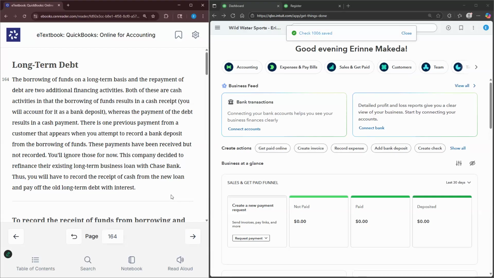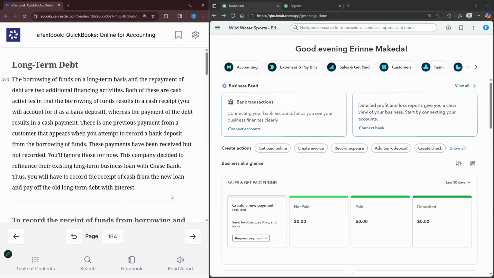So now we're moving on to long-term debt. The borrowing of funds on a long-term basis and the repayment of debt are two additional financing activities. Both of these are cash activities in that the borrowing of funds results in a cash receipt. We're going to account for it as a bank deposit, whereas the payment of debt is going to result in a cash payment. There's one previous payment from a customer that's going to appear when we decide to record the bank deposit, but again, we're basically going to ignore it.